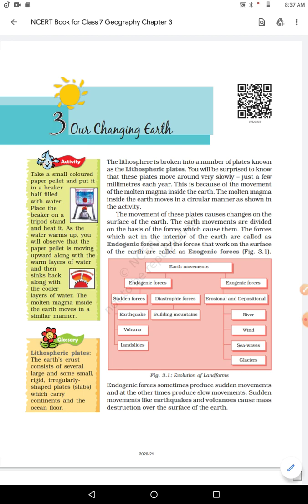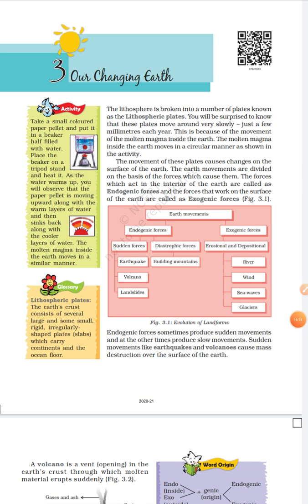And exogenic force is a force which occurs on the surface of the earth, right? Furthermore, endogenic force is also divided into two: sudden movement as well as slow movement.